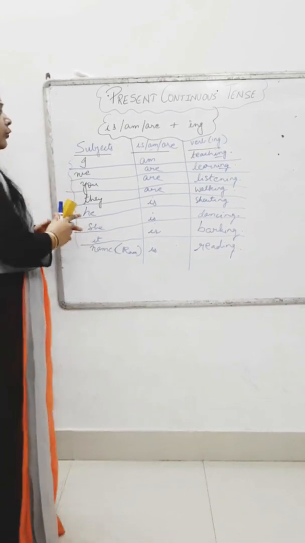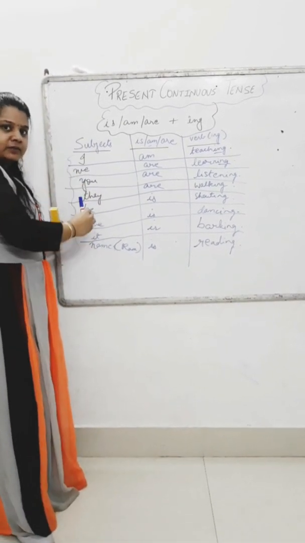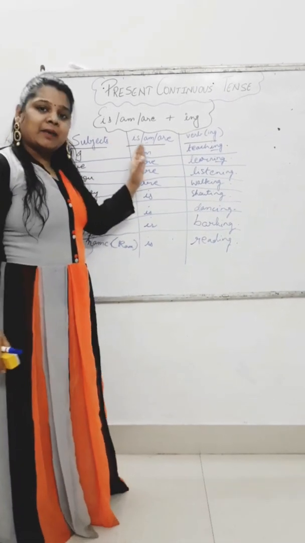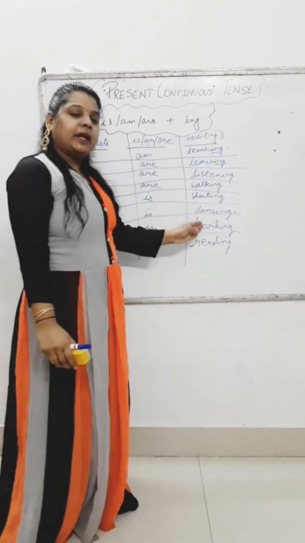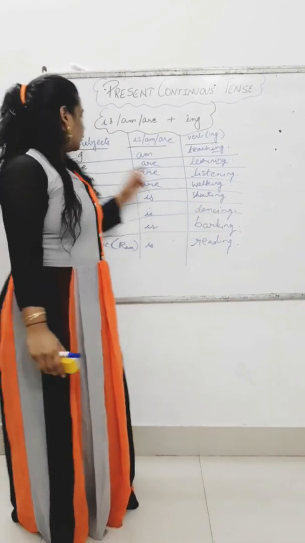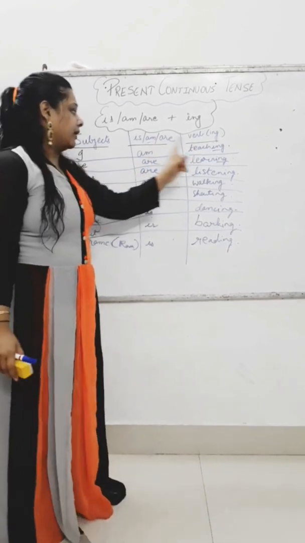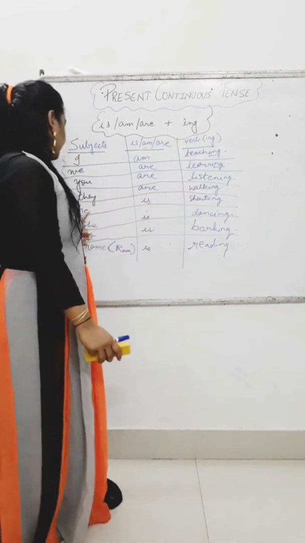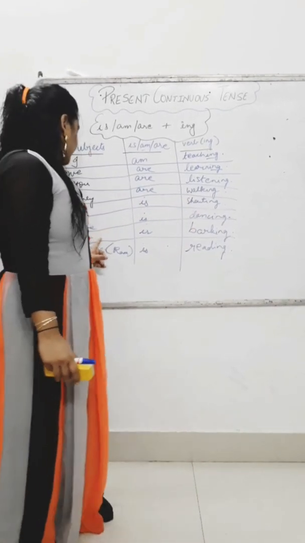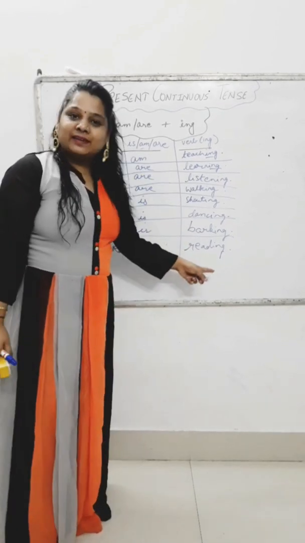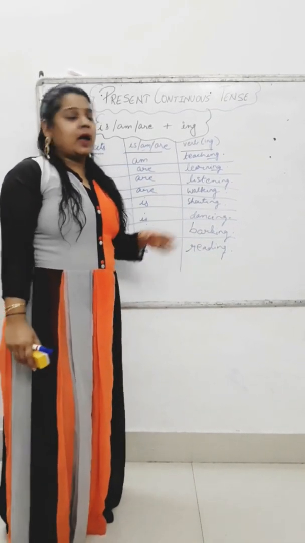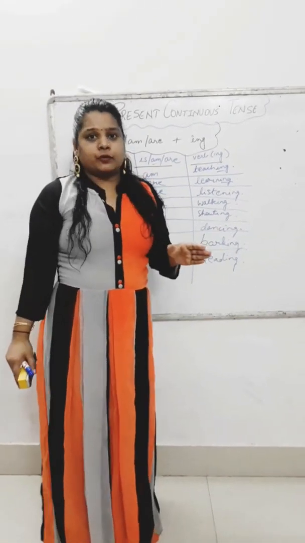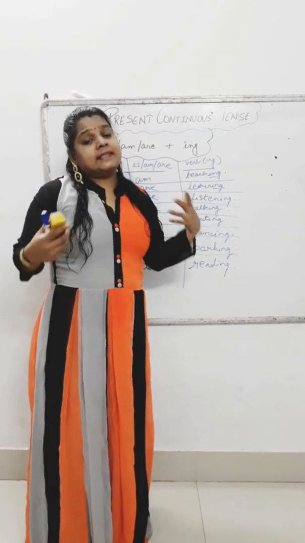What you have done, you have used the beginners of the sentence. Then you have used is, am, are, you have chosen that, and then with the main verb you have added ing. So I am teaching, we are learning, you are listening, they are walking, he is shouting, she is dancing, it is barking, and Ram is reading. How beautifully you have made these sentences very easily. It is not tough, children, very easy. We use these things daily.